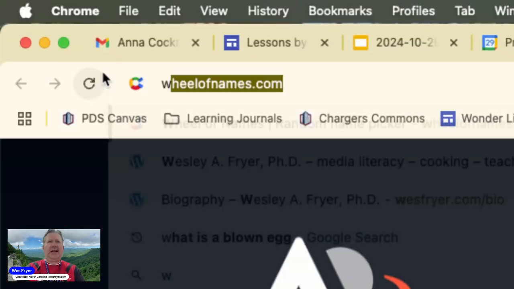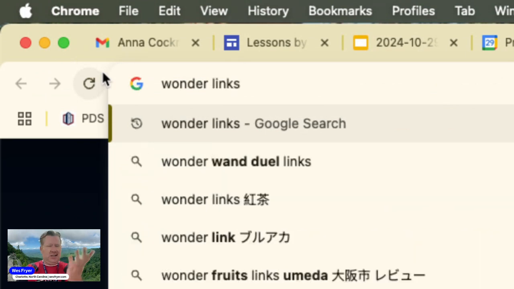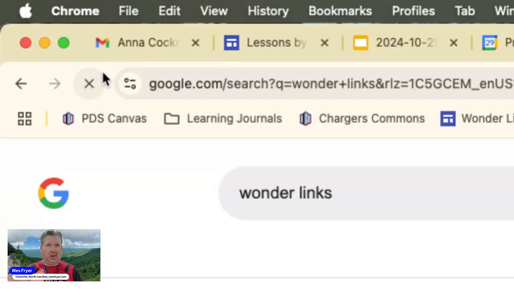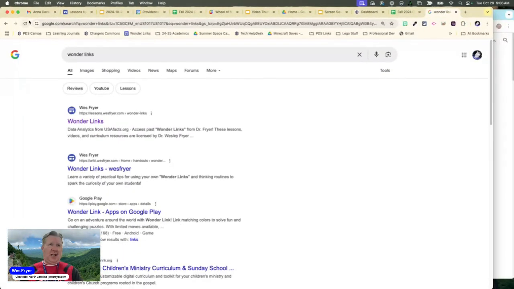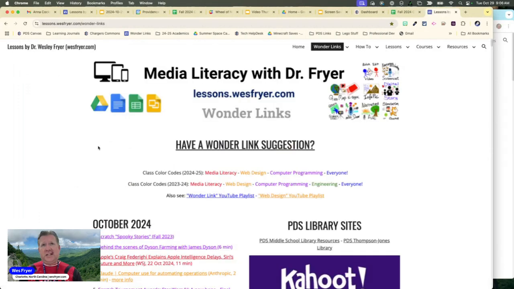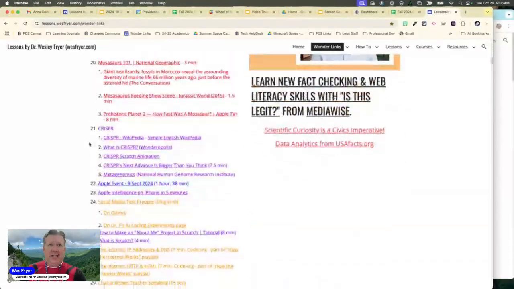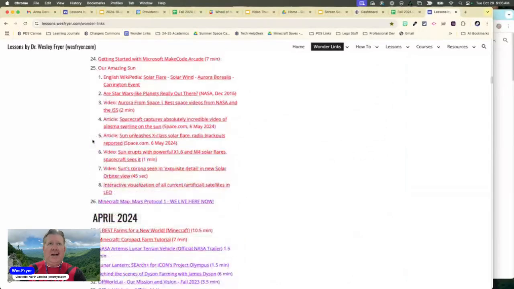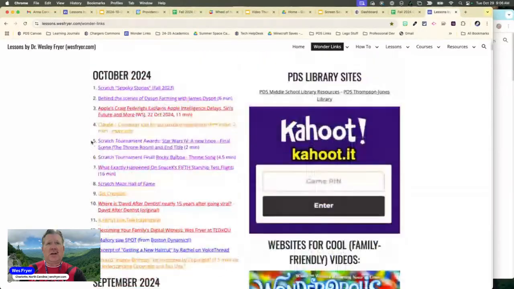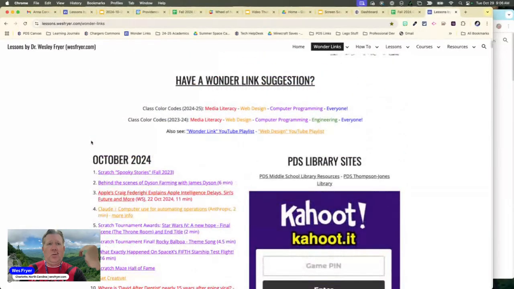Wonder Links. Okay. Wonder space links. And this should work for you irrespective of where you happen to be. It works for all of my students with their logins. Because for some reason, not a lot of people, I guess, have made pages called Wonder Links. But this Wonder Links page will go to a list of links that I have been creating and curating for quite a while. I have these color coded, and oftentimes I will start class with a wonder link.